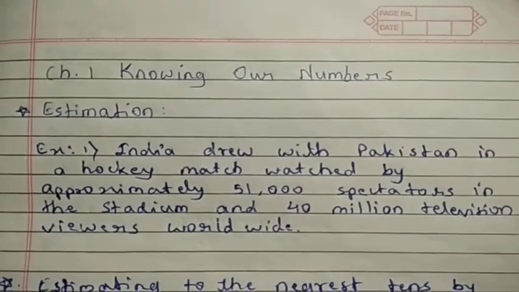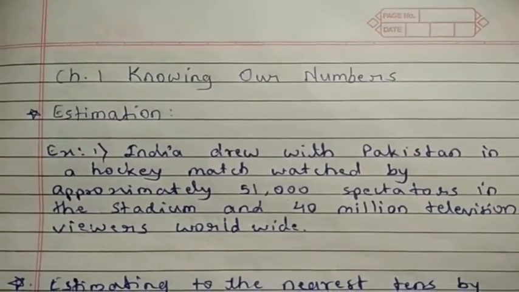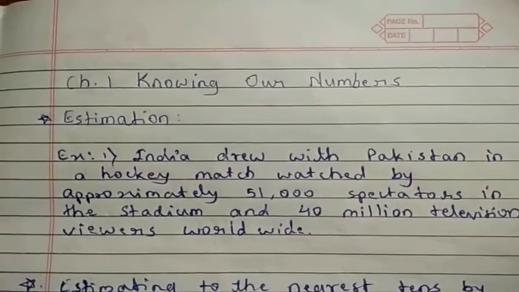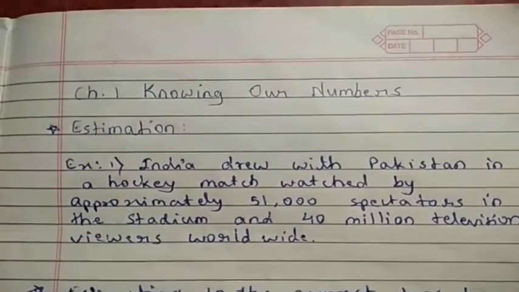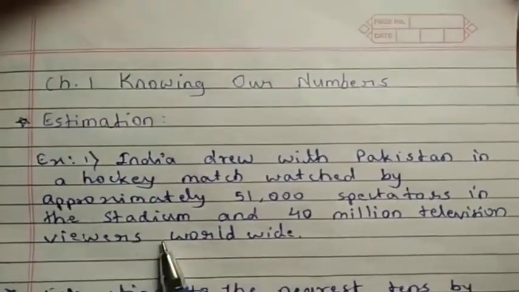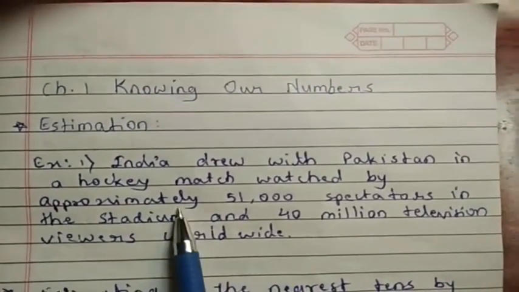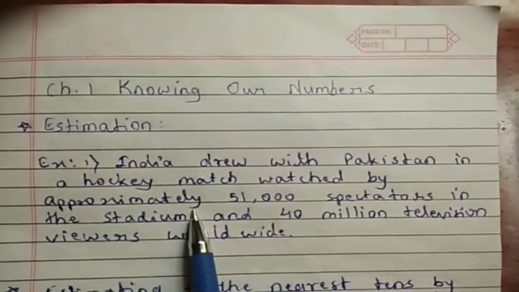Here, can we say that there were exactly as many people as the numbers quoted in this news item? Were there exactly 51,000 spectators in the stadium? Or did exactly 40 million viewers watch the match on television? Obviously not. The word approximately itself shows that the number of people were near about these numbers.